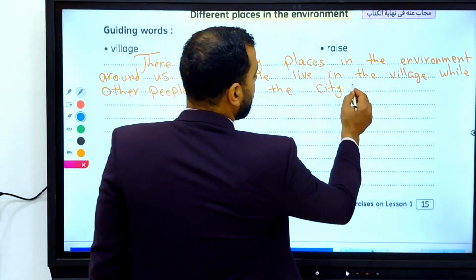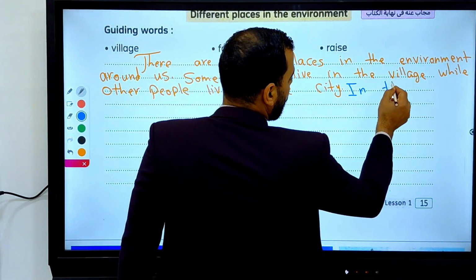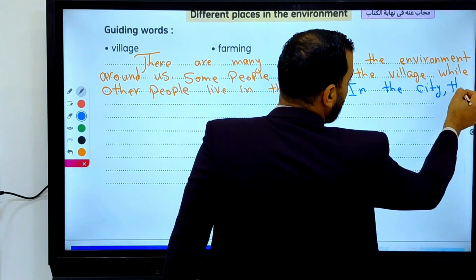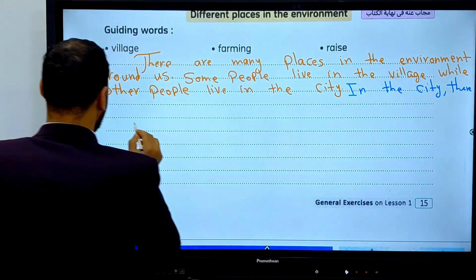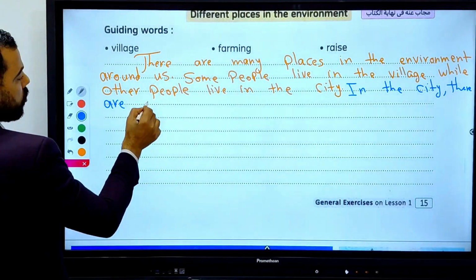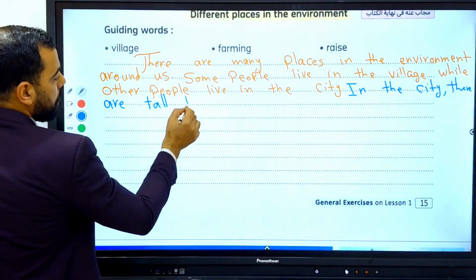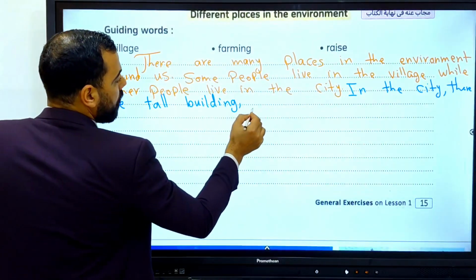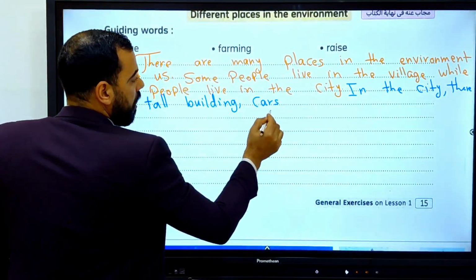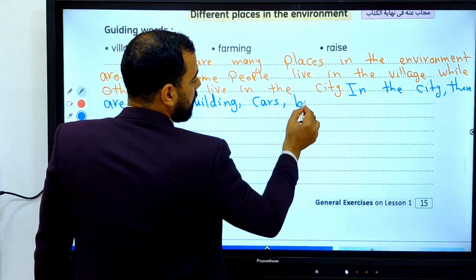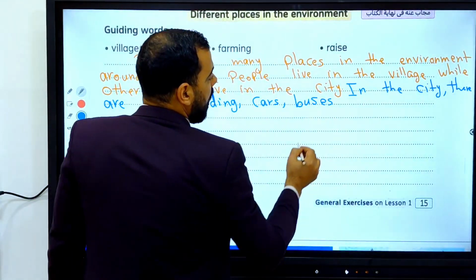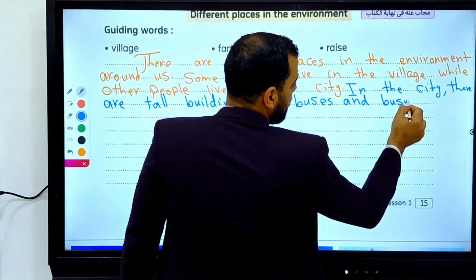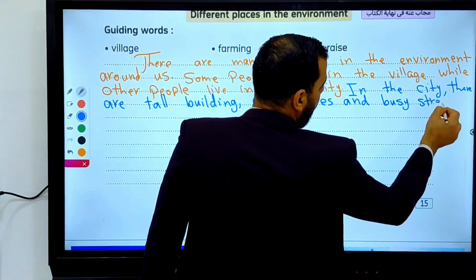Okay, in the city, okay, there are tall buildings, okay, cars, buses, okay, and busy streets.